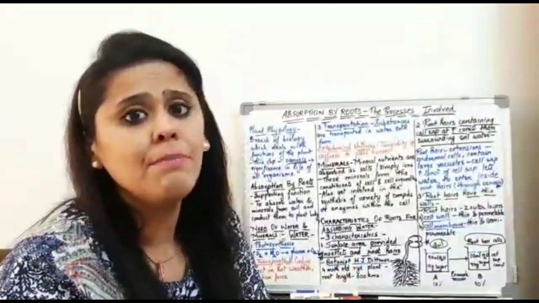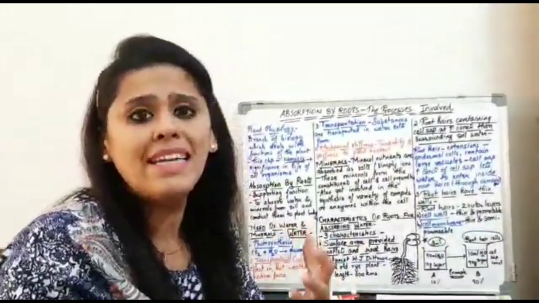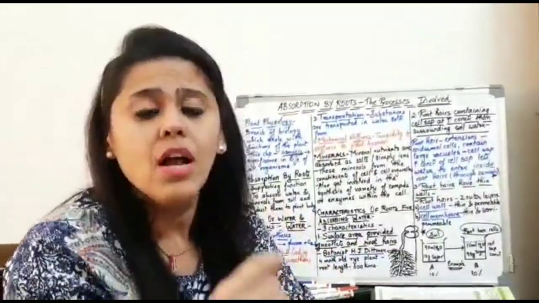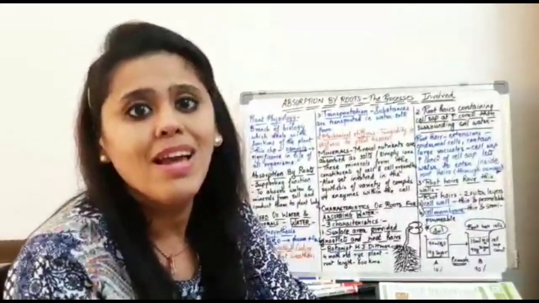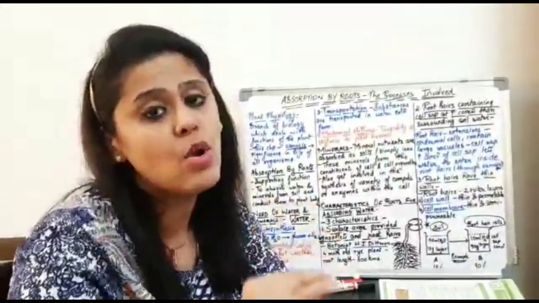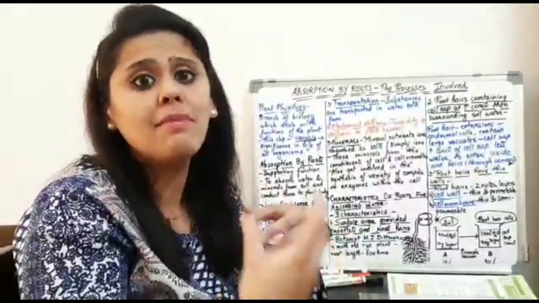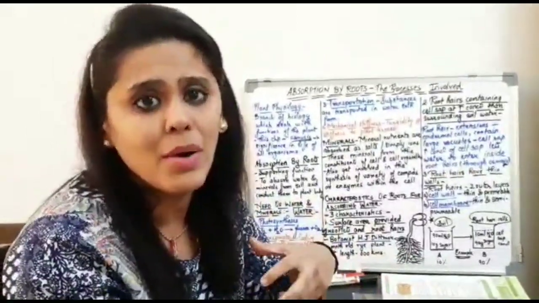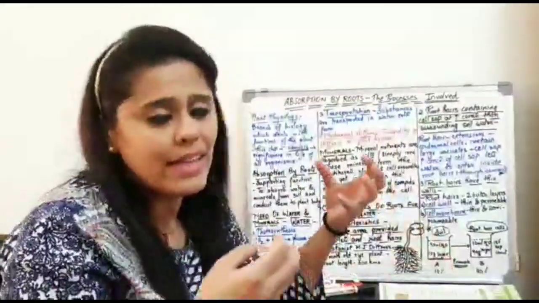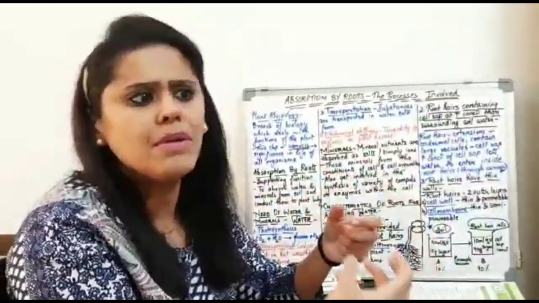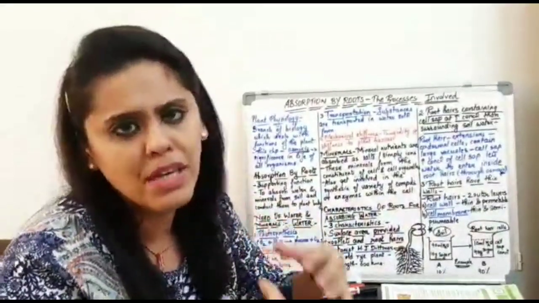Same pattern even in the plant body. We need different types of minerals for their building up. I'll give you one example. Chlorophyll. To make chlorophyll, which is a pigment in the plant body, we need magnesium. Now if magnesium is not there, there is a yellow coloring on the leaves of the plant. So that's a clear-cut indication that magnesium is less in their body. Okay, so somewhere if these minerals are not being supplied in the plant body, there would be some deficiency symptoms which the plant body would be showing.